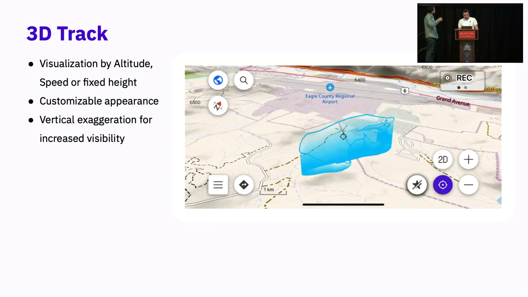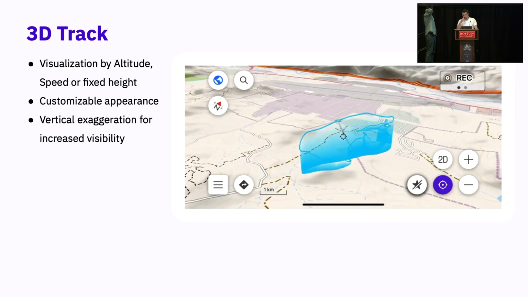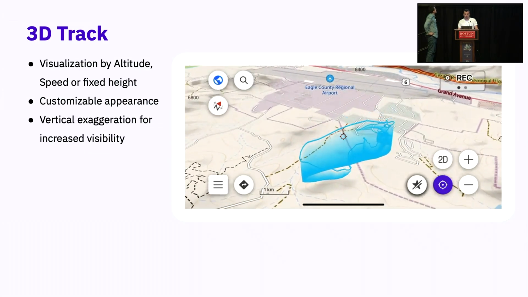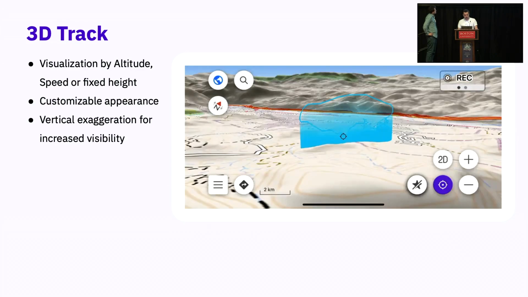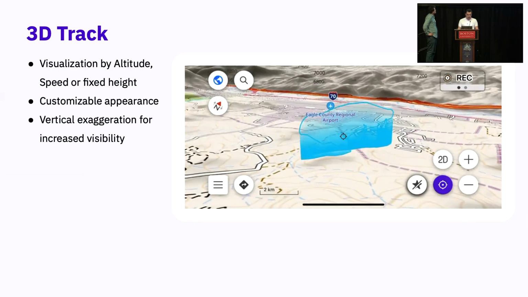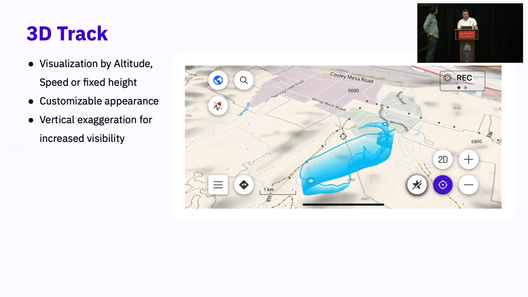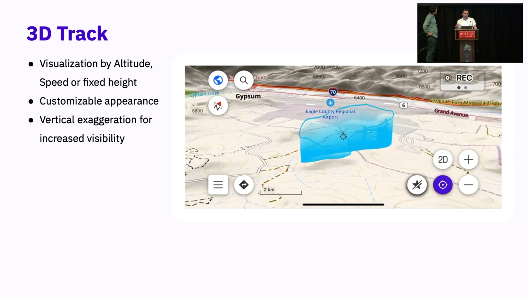3D tracks. OsmAnd now features 3D GPX track visualization. This feature allows users to customize wall and line color based on GPX track data, making it useful for analyzing tracks in activities like paragliding. For me, I use it for my cycling.